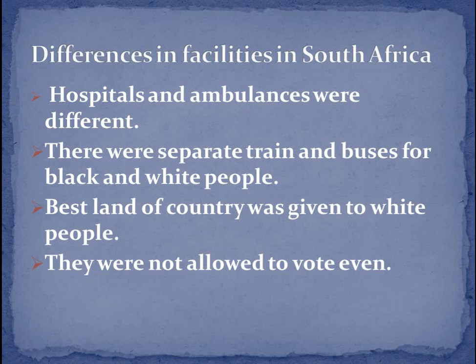Now the scenario has changed as it became a democratic country. If we talk about today's condition, all people are allowed to enter all the hospitals. They can move freely in the parks. They can travel in the buses. They can visit the hotels, hospitals. So now all the facilities, the black people are also having.